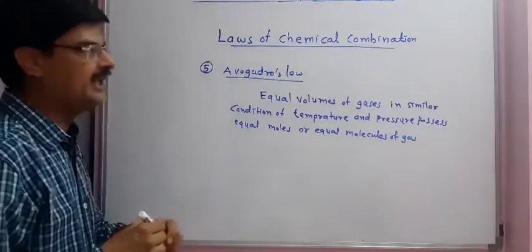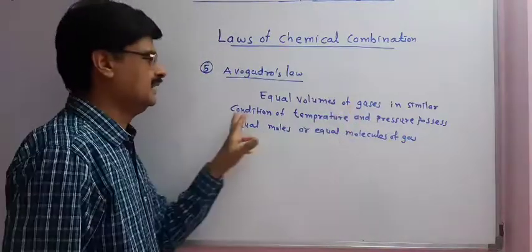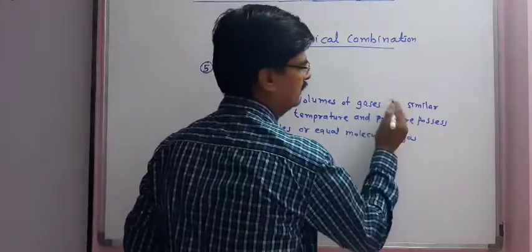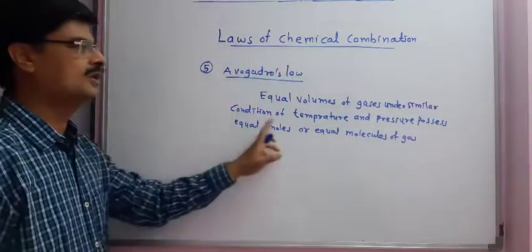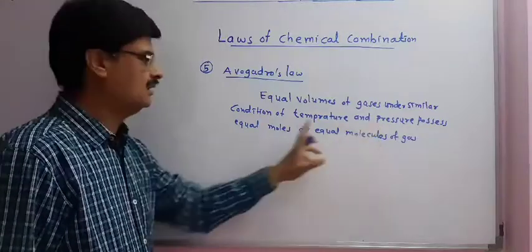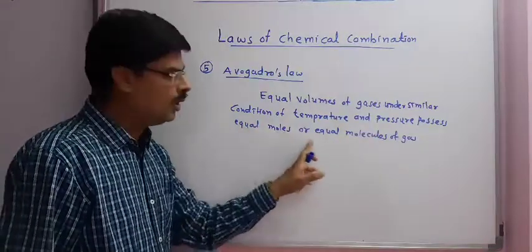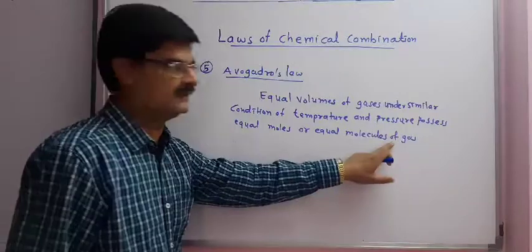Once more, equal volumes of gases under similar conditions of temperature and pressure possess equal moles or equal molecules of that gas.